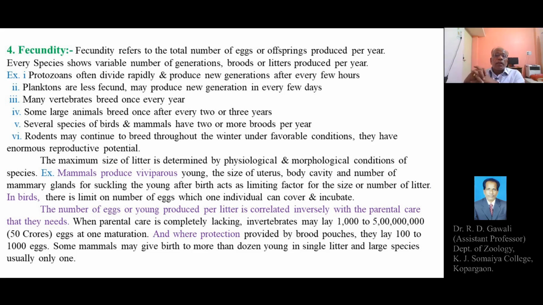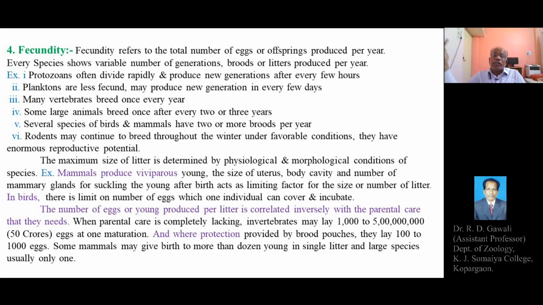Some mammals may give birth to more than a dozen young in a single litter, and large species usually only one. For example, in the case of a pig, a dozen individuals can be produced in a single litter or brood.